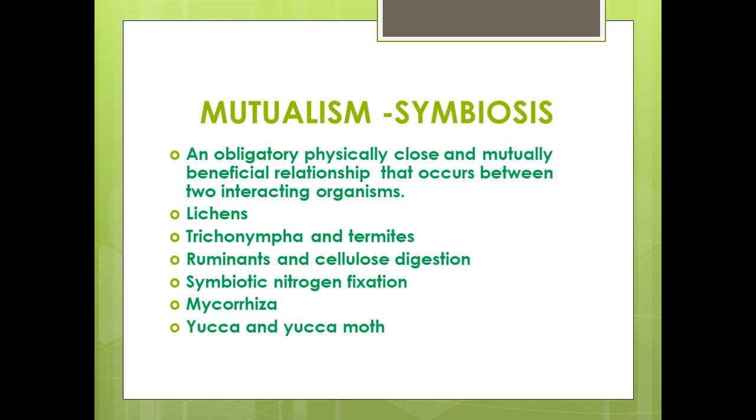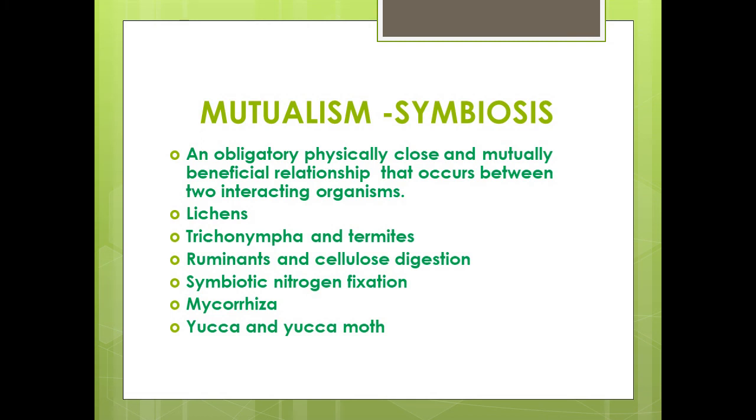Termites and Trichonympha: Trichonympha campanula lies in the hindgut of the termites, and it secretes cellulase. The cellulase enzyme helps in digestion of cellulose. The digested product is utilized by Trichonympha and the termite. Ruminants and cellulose digestion: the rumen part of the chambered stomach of ruminants contains a number of cellulose-metabolizing bacteria like Ruminococcus flavefaciens, etc.